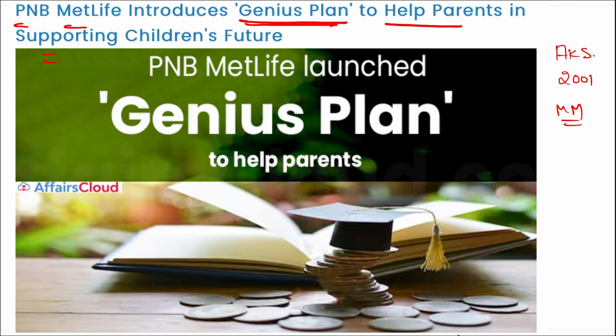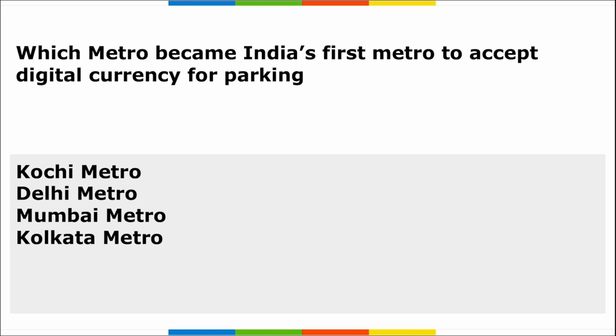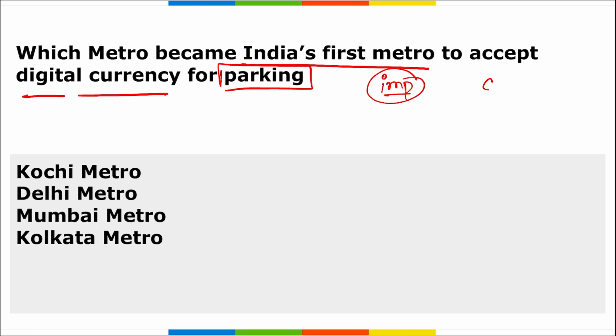Alright, next is which metro became India's first metro to accept digital currency for parking? Important, friends. So tell me, CBDC is being accepted by which metro station for parking there? It will be your Kochi Metro. So remember, Kochi Metro became the first metro in India to accept central bank digital currency, and who issued these central bank digital currencies? These are issued by RBI.